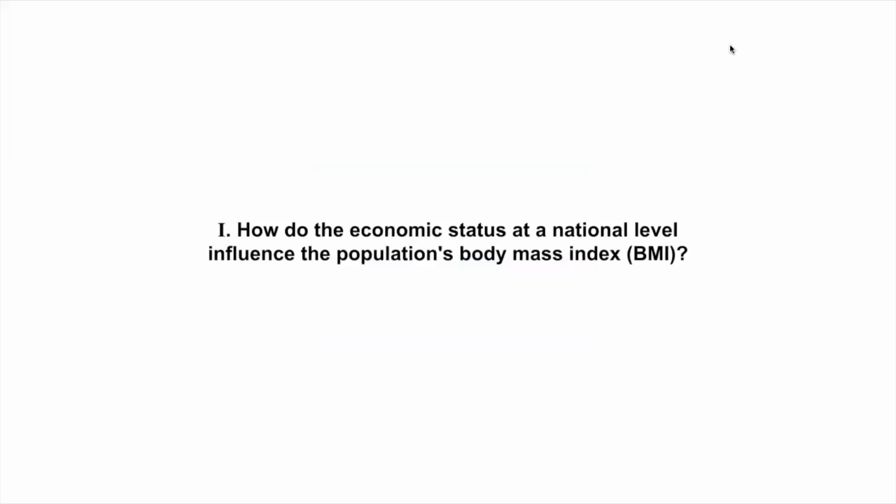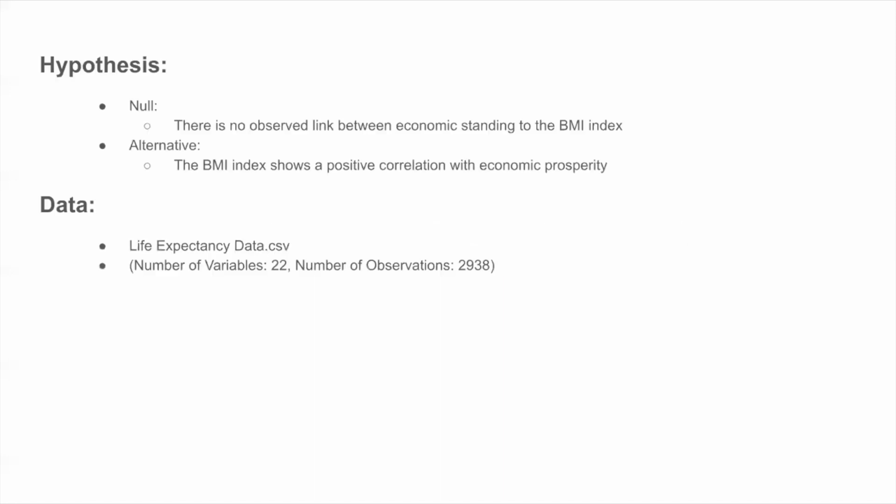Moving to the first part of our presentation, we will explore how the economic state of a country or region can influence the average BMI. Our alternative hypothesis is based on the notion that a robust economic state in a country can potentially lead to an improved standard of living for its citizens, which in turn may positively influence the average BMI. Thus, we propose the alternative hypothesis.